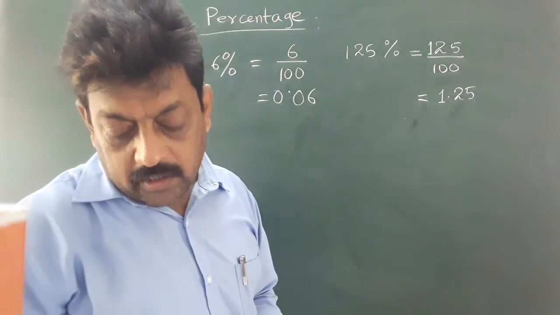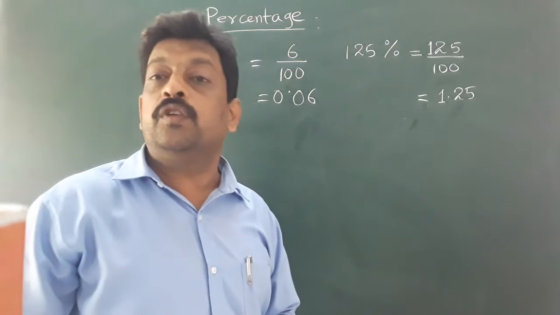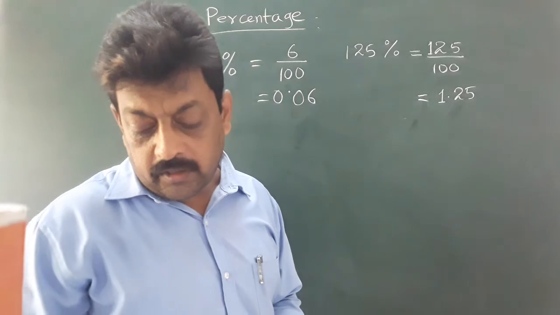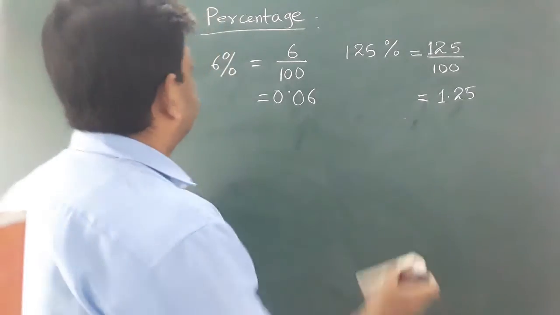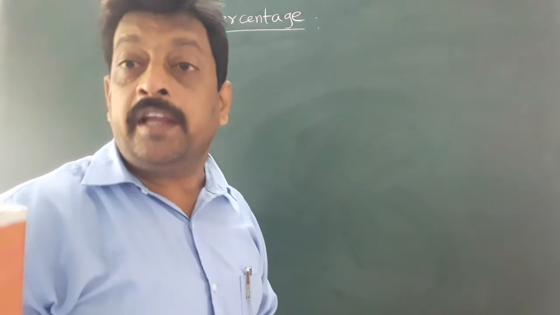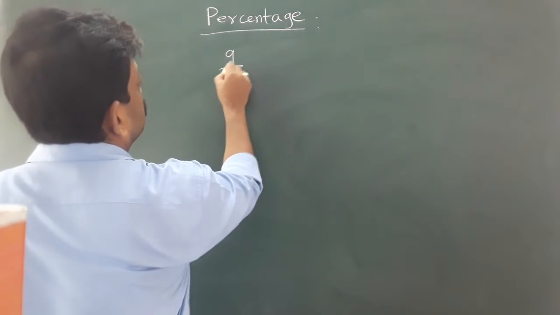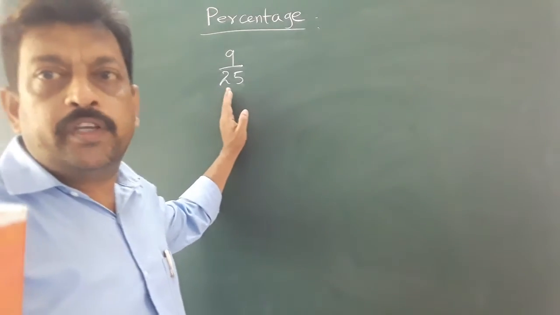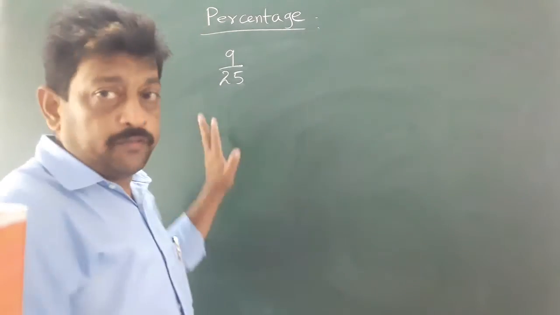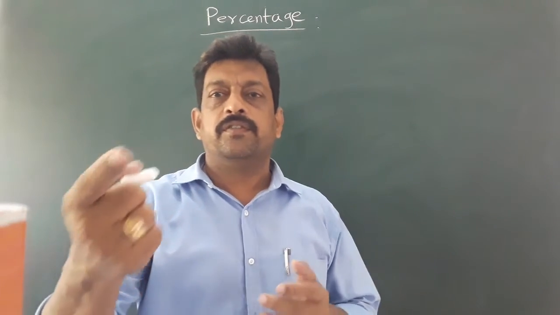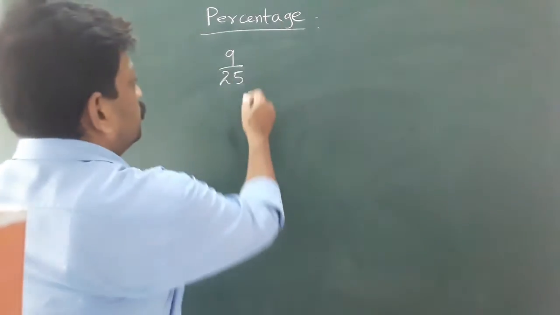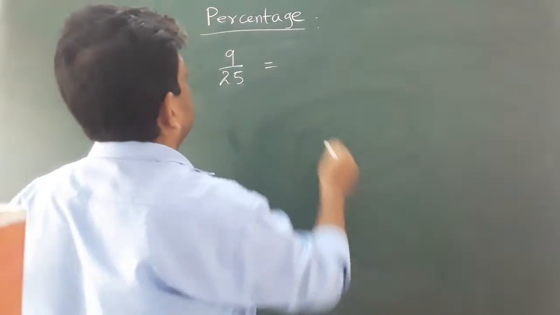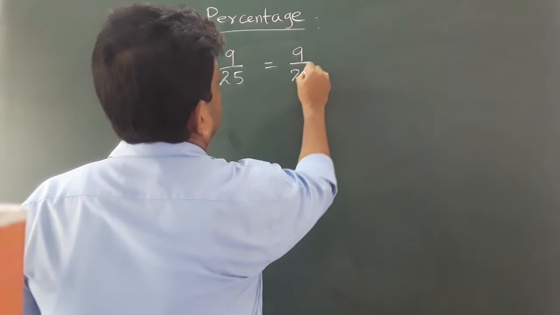Next is, convert the following into percentage. This time the fraction is given, we have to convert it into a percentage. The question is 9 upon 25. And this is to be converted into a percentage. So I have told you that if percentage is given, divide by 100. If you have to find the percentage, multiply with 100. So here also a fraction is given, we have to find the percentage, then multiply with 100.